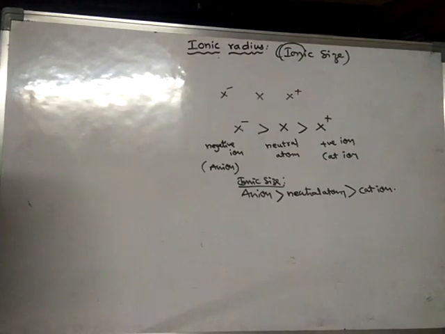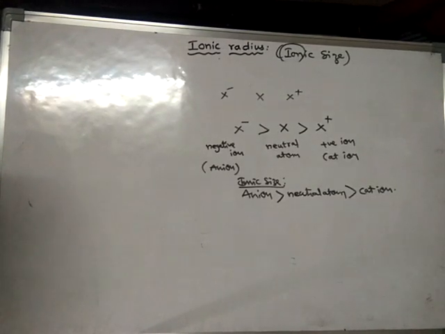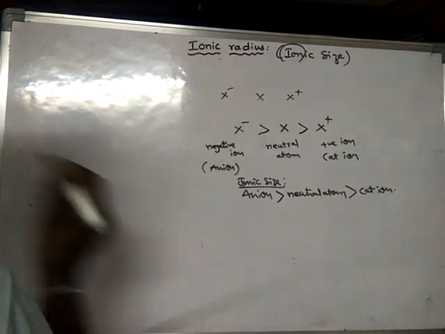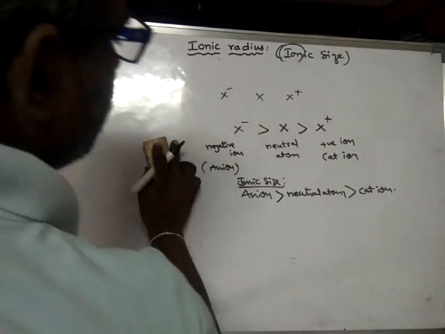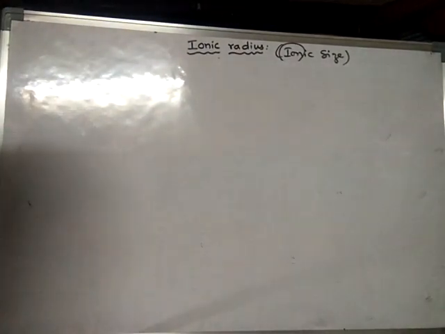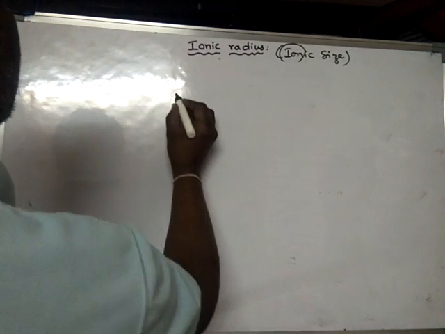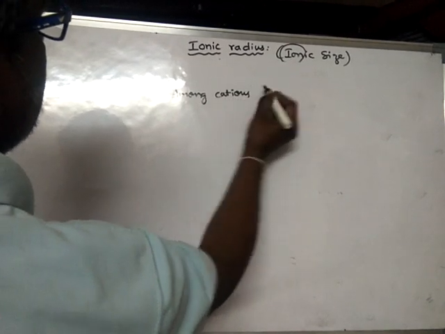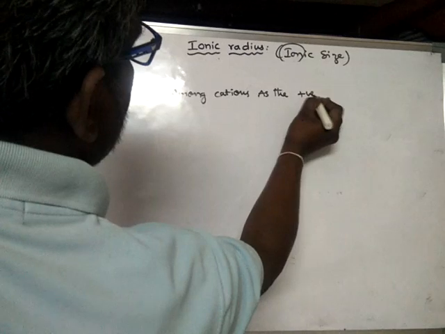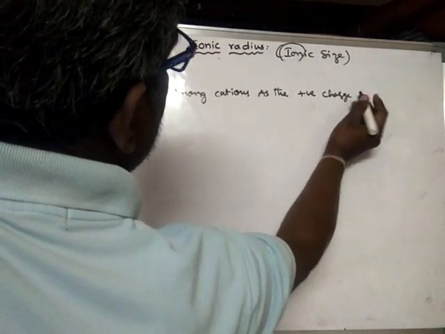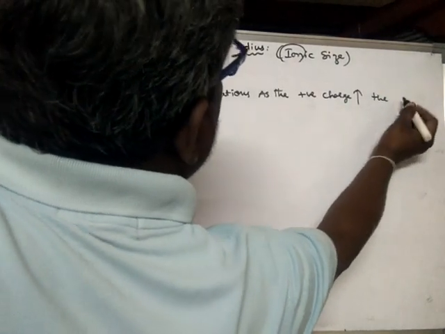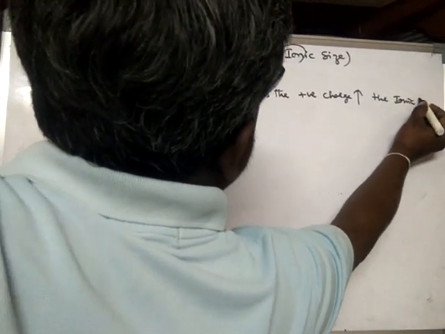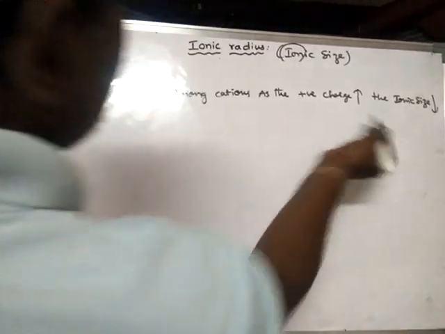Okay, and one more thing we need to learn. Among the cations, as the positive charge increases, the ionic size decreases. Already we have seen this one.